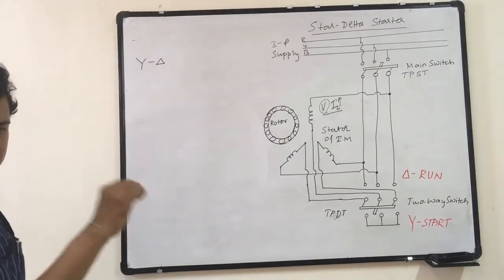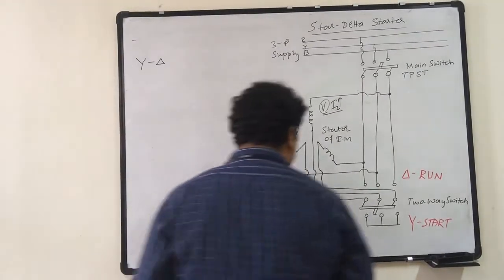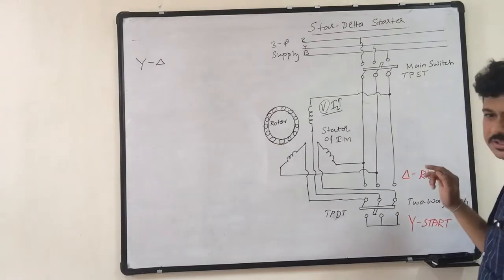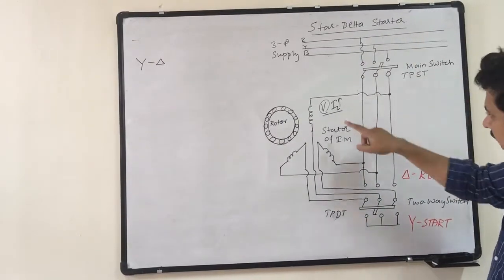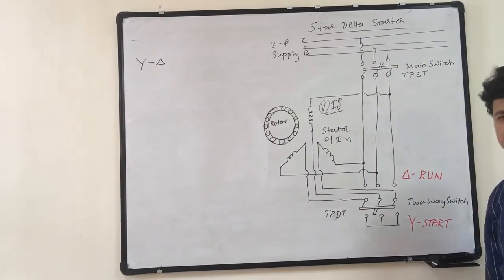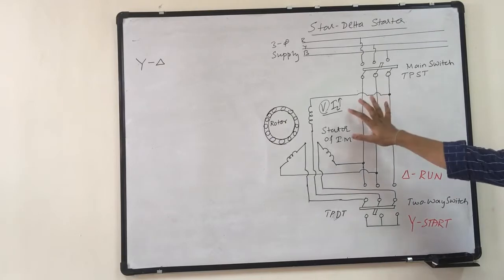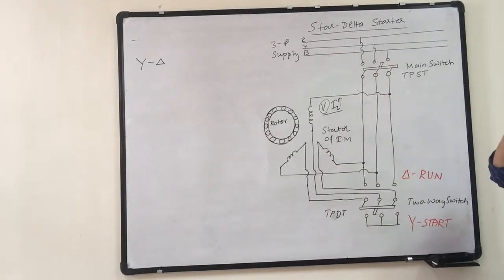So that is a TPDT switch. Now it is observed that when I close the switch, these three lines get connected to the three-phase supply, and this stator winding gets connected to it. It means that I am connecting the three-phase stator of the induction motor to the three-phase supply.